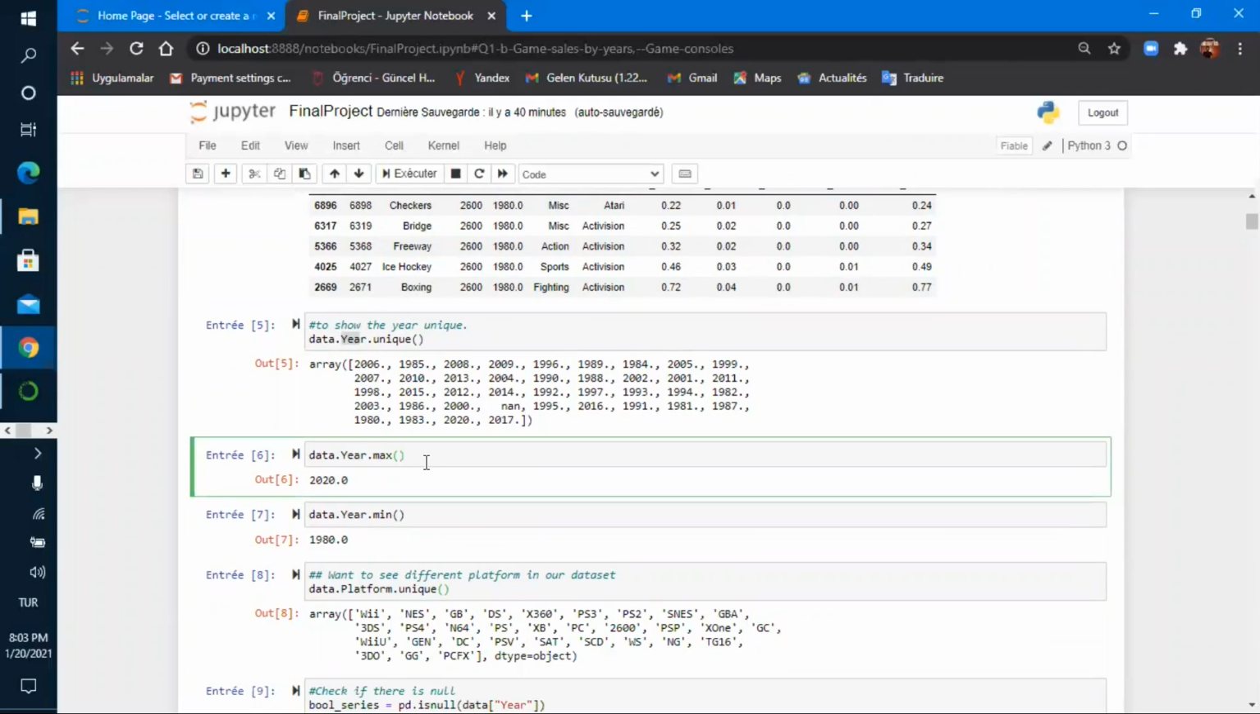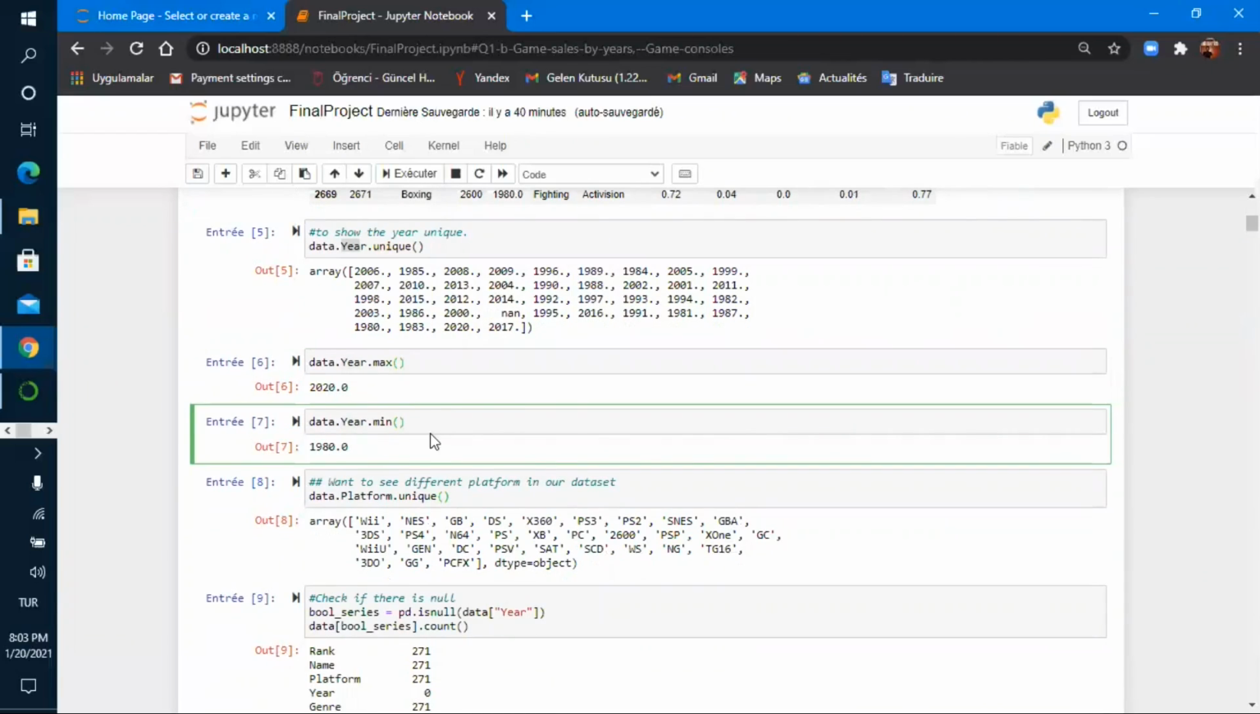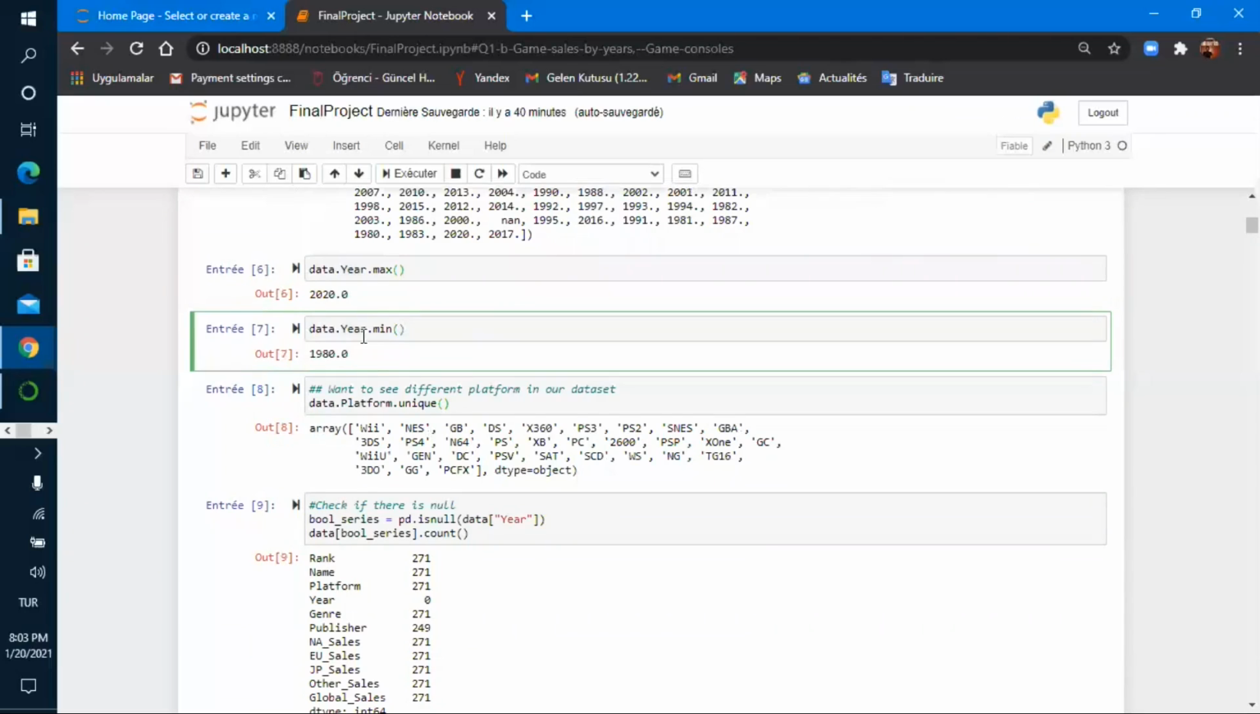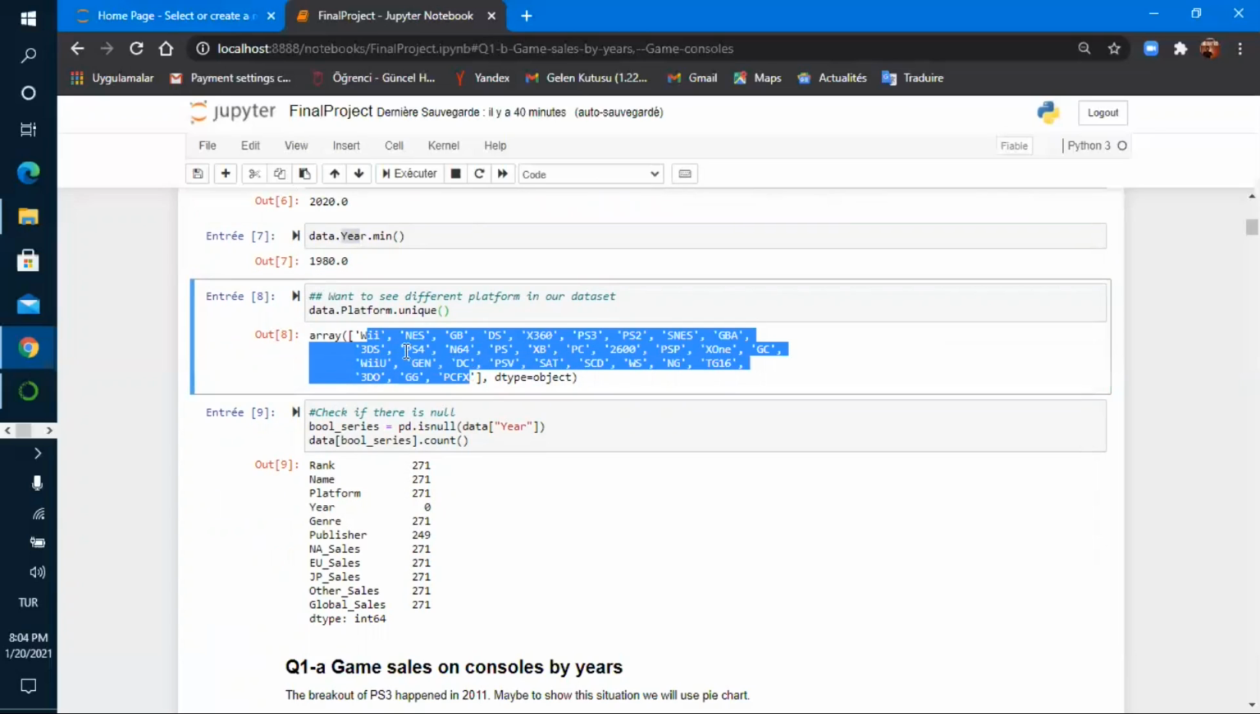Data year max function gives us the maximum year that we have in the data. Minimum also gives the minimum year that we have in our dataset. Data platform unique gives the unique platforms that we have in the data.